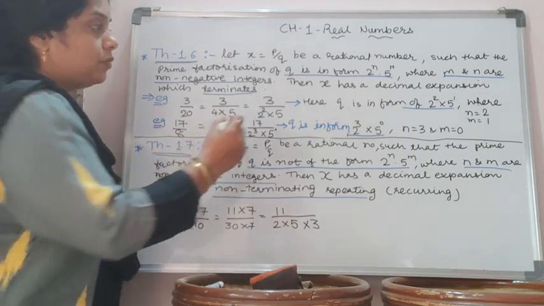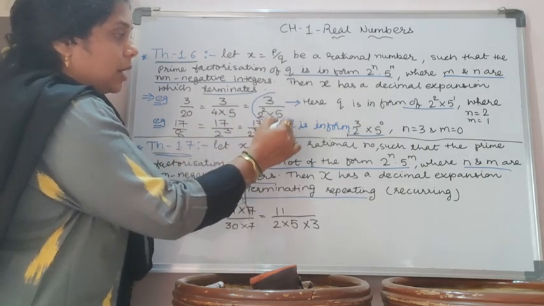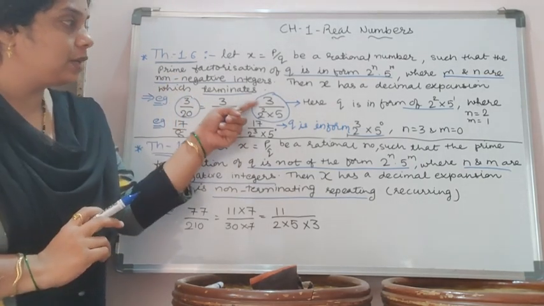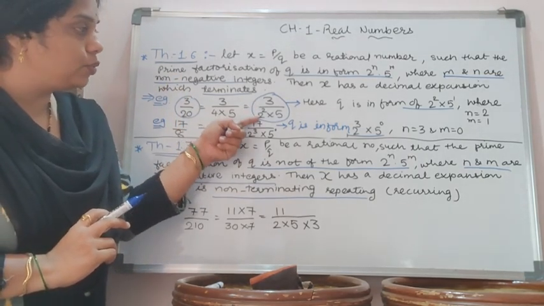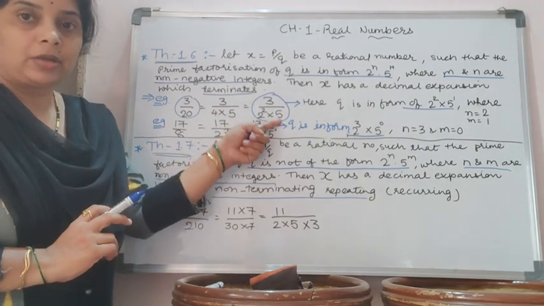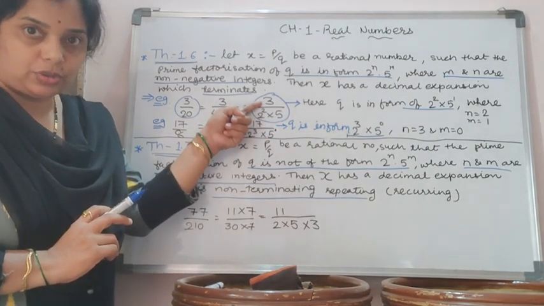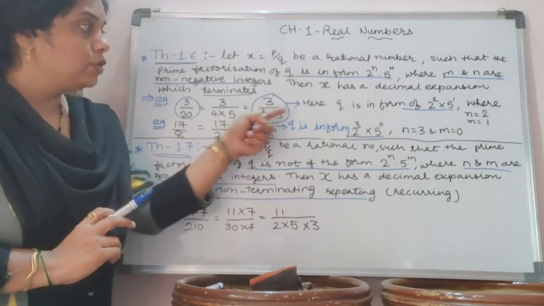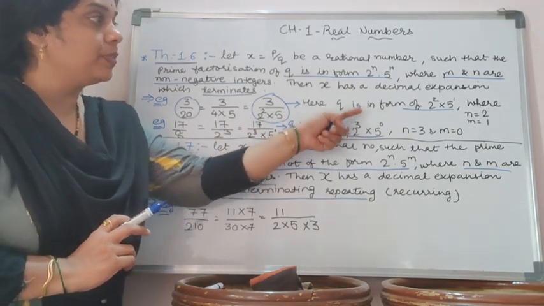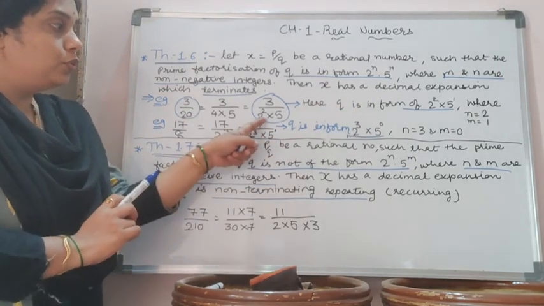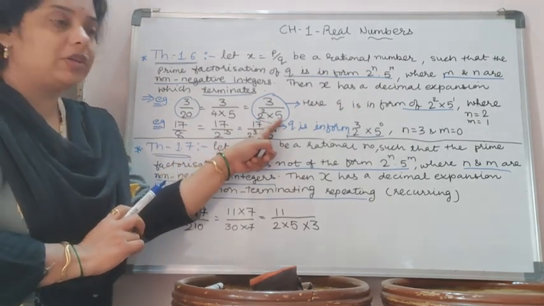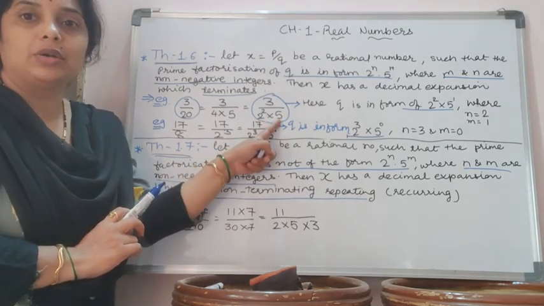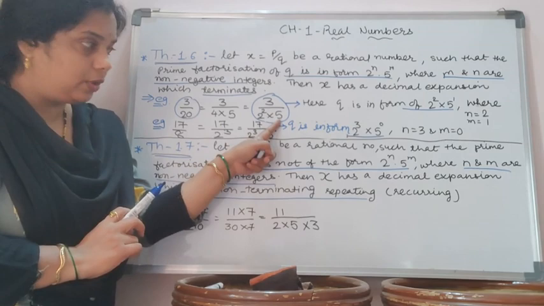Here 3 by 20, I express as 3 by 2 raised to 2 into 5. So here p is equal to 3 and q is equal to 2 raised to 2 into 5. So I can say that q is in the form of 2 raised to n into 5 raised to m, where n is equal to 2 and m is equal to 1.